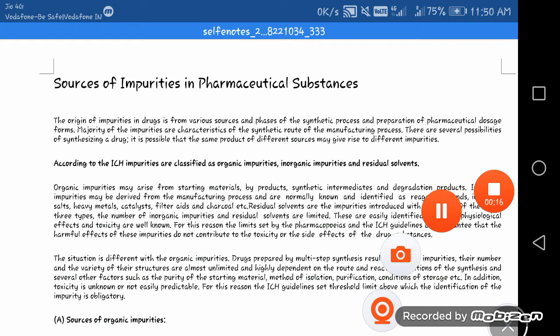This is the subject of pharmaceutical analysis, and today's topic is sources of impurities in the pharmaceutical substance. The origin of impurities in the drug is from various sources and phases of the synthetic process and preparation of the pharmaceutical dose form. The majority of the impurities are characteristic of the synthetic route of the manufacturing process. There are several possibilities of synthesizing a drug. It is possible that the same product from a different source may give rise to different impurities.